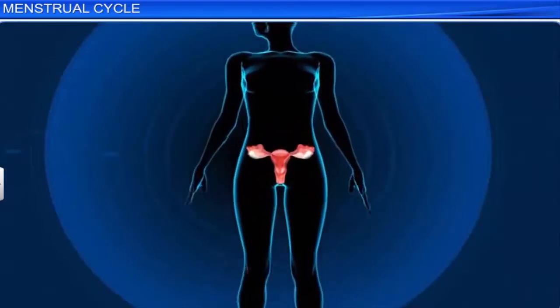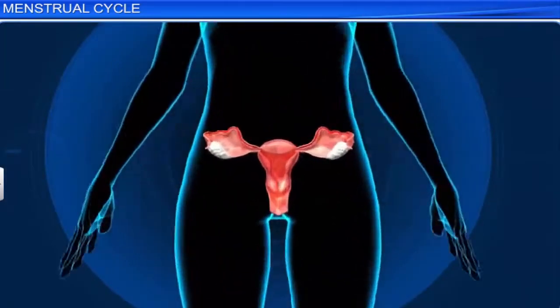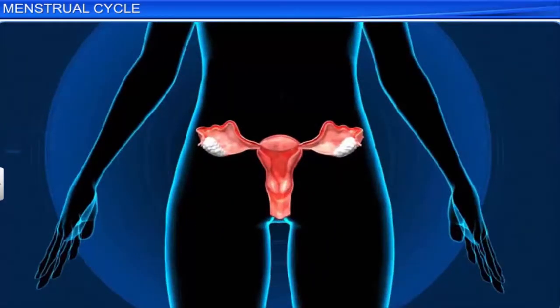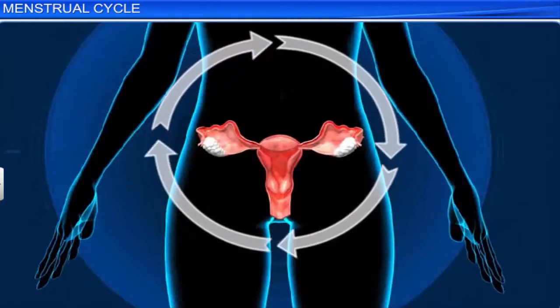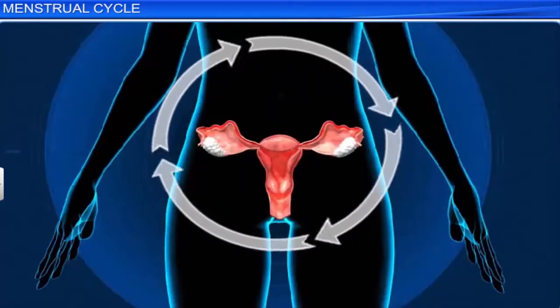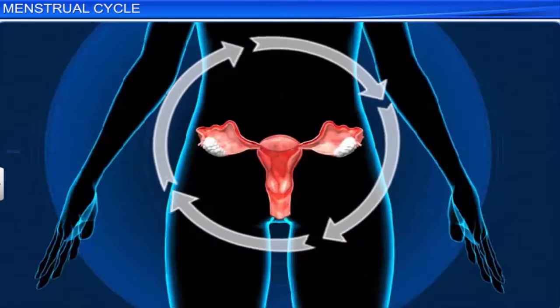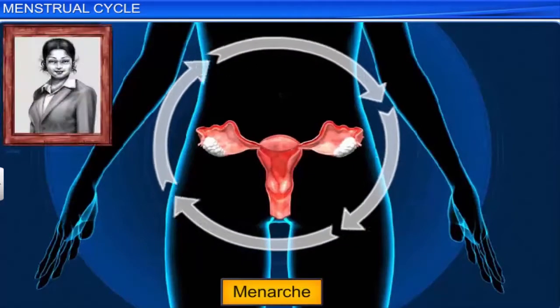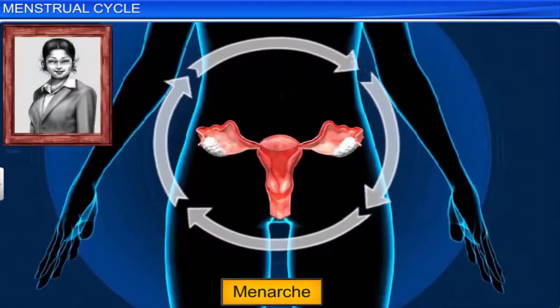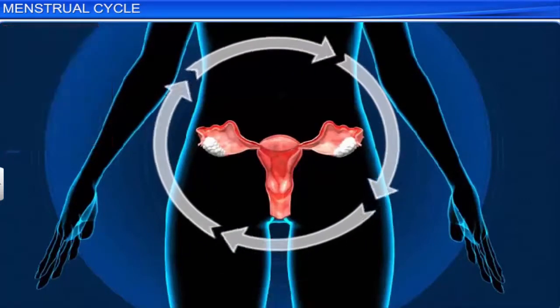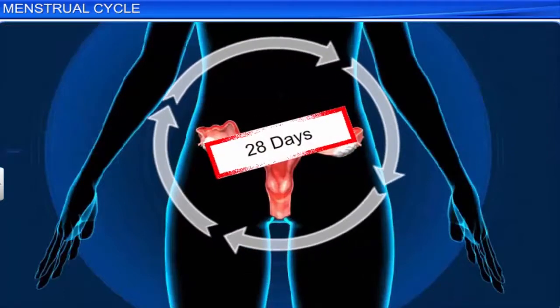Human females, for instance, experience the menstrual cycle, which is defined as cyclical changes in the genital system during the reproductive phase. Incidentally, a woman experiences her first menstrual cycle, called the menarche, at the onset of puberty, usually between the ages of 9 and 12. Occurring approximately every 28 days,